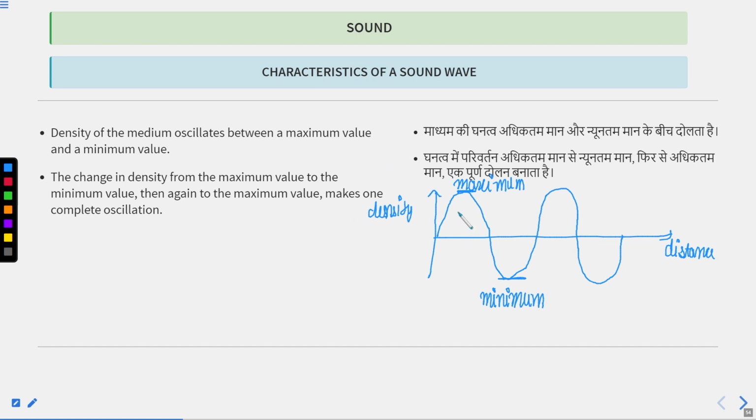This change from maximum value to minimum value, this curve, let me show it in a different color, is known as one oscillation. The number of times this oscillation continues divided by time is known as frequency.